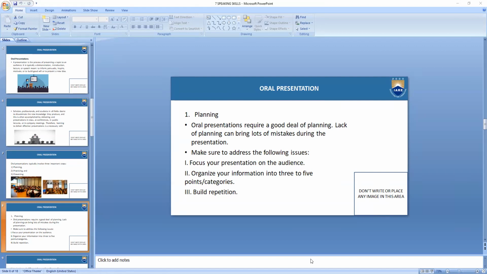First, give the introduction. Okay, then the middle should be the core content, the crux of the topic has to be there. And then in trying to conclude, you need to tie up the broken threads. And then you have to build repetition, because this is very important.